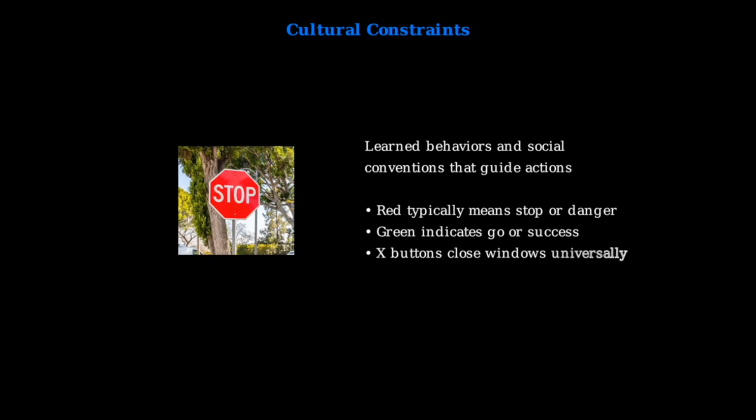Cultural constraints are based on learned behaviors and social conventions that users understand from their cultural context. The color red universally signals stop, danger, or warning across most cultures. These constraints rely on shared cultural knowledge to guide user behavior without explicit instruction.